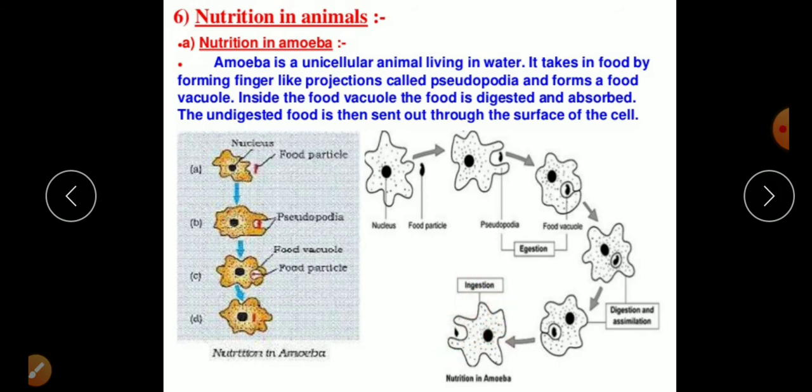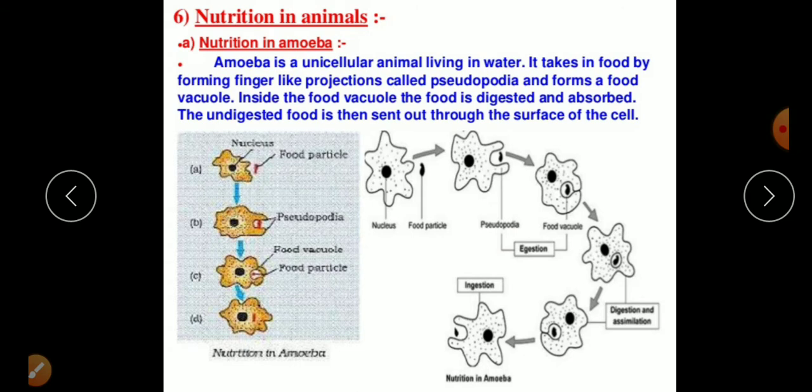Why are they called pseudopodia? Pseudo means false, podia means feet. They are false feet, and they may disappear at any time. That's why they are called pseudopodia. The movement of amoeba is due to its cytoplasmic streaming, right? There are 5 steps inside it. Here you see only 4 steps. First is ingestion, second is digestion, third is absorption, fourth is assimilation, and the last one is egestion.